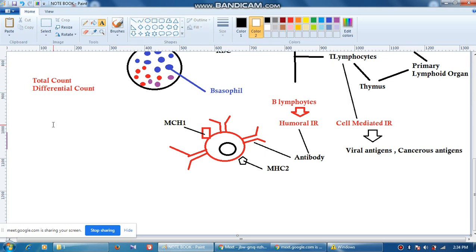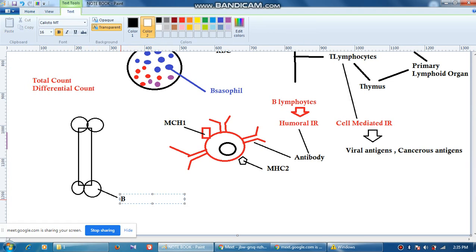So what exactly happens is whenever the B lymphocyte is produced in the bone marrow, they'll get released, isn't it? There will be the spongy bones, like this if we draw it. So consider that this is a spongy bone, like tibia or femur or humerus, things like this. So they'll get released in the bone marrow through the spongy outgrowth. Okay, so B lymphocytes have been released.